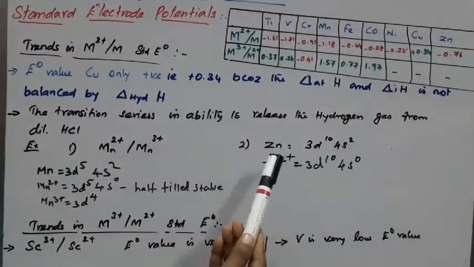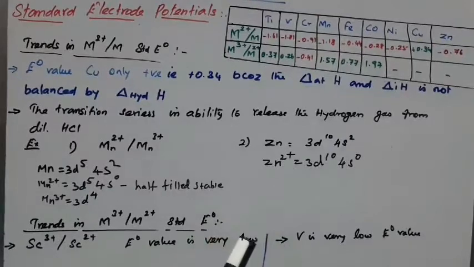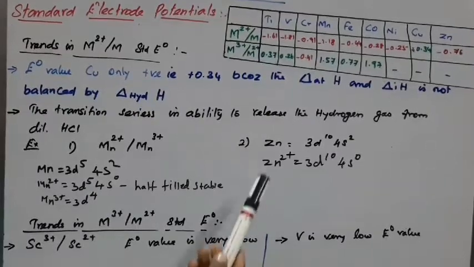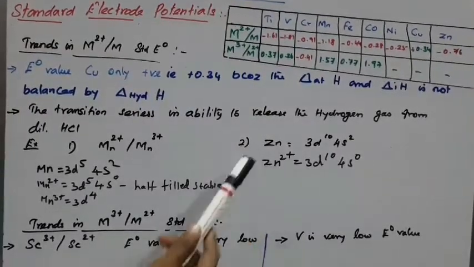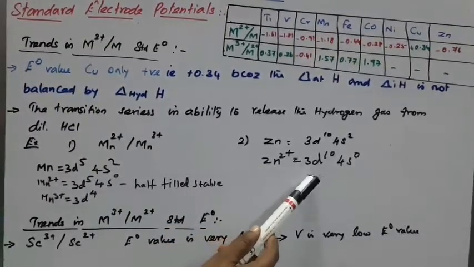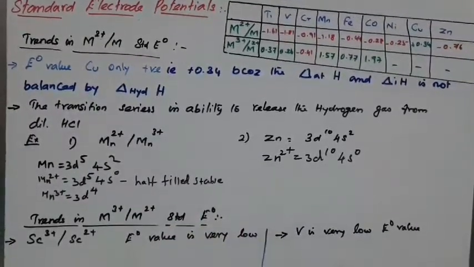The higher the negative E0 value, the better the reducing agent. So Zn2+ is a stable form compared to zinc because of the completely filled electronic configuration.